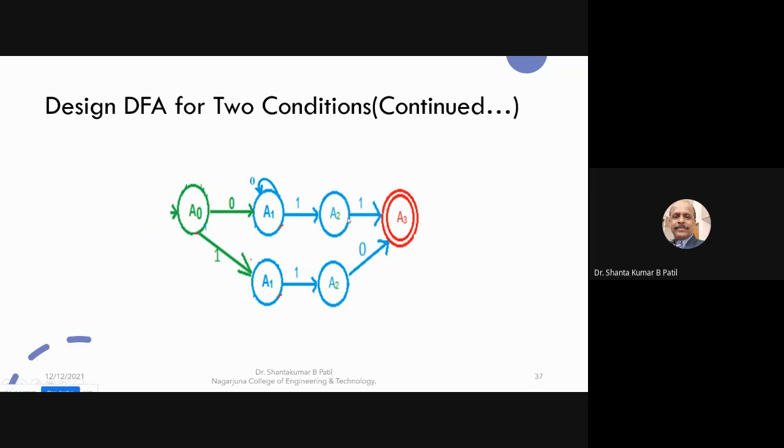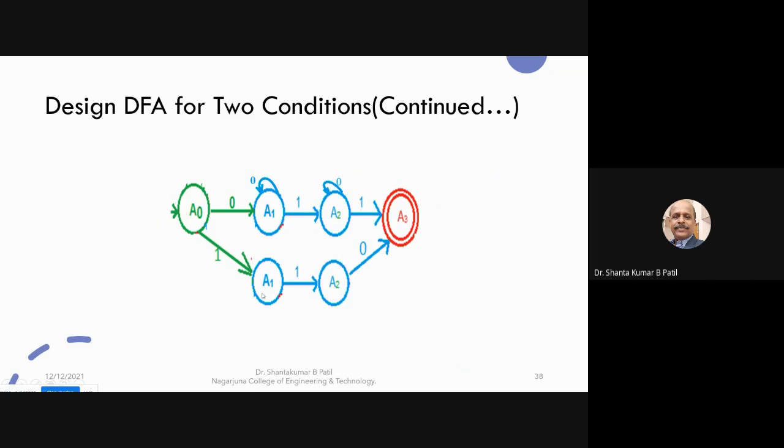Right. From this, one more outgoing transition on the symbol 1. Already 10 is there, so double zero, triple zero. For example, 0101 should be accepted. Two zeros and double ones should be accepted. So from A2, 0 can be made a loop. Like that, you can make a loop.